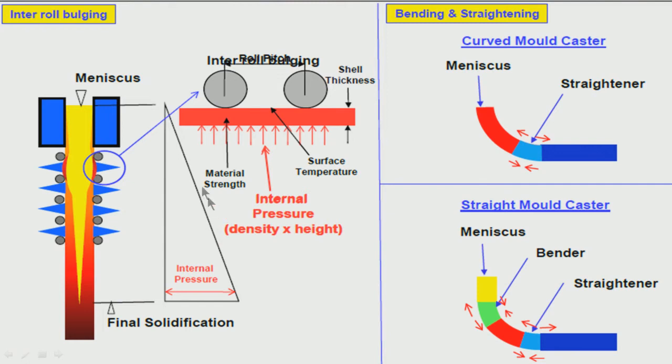Now, I have mentioned this, look at this. This is what is known as ferrostatic pressure, given by the liquid steel. Whatever liquid is inside the strand, inside the caster, will put ferrostatic pressure on the solid shell which is forming. So, the pressure is 0 here, and as you are coming down the pressure is increasing.